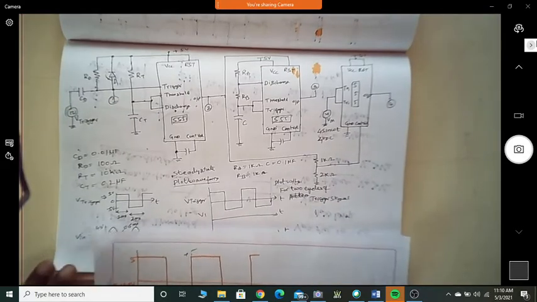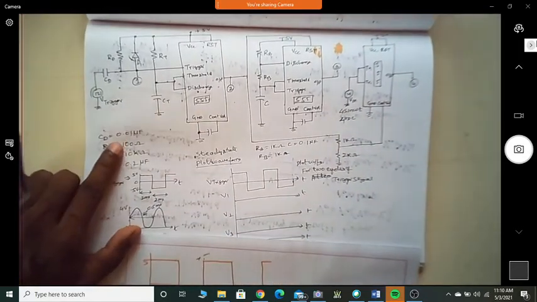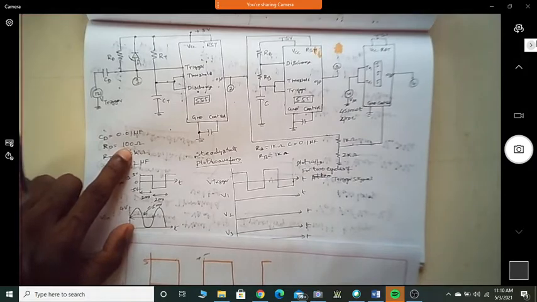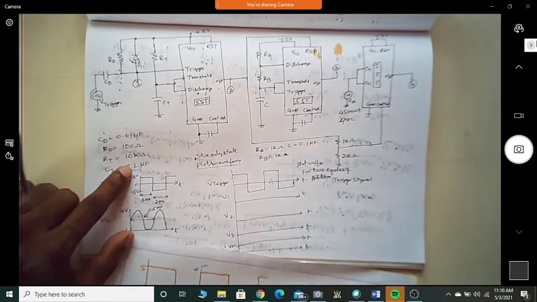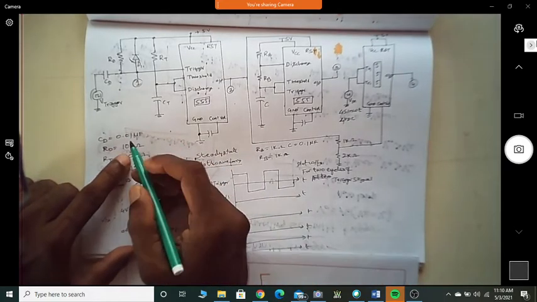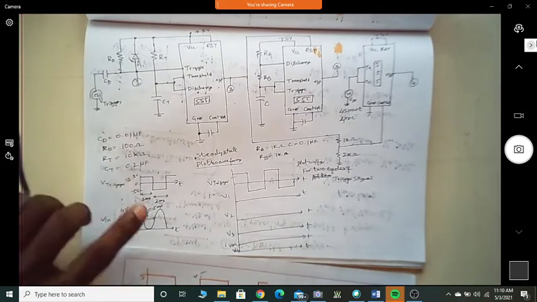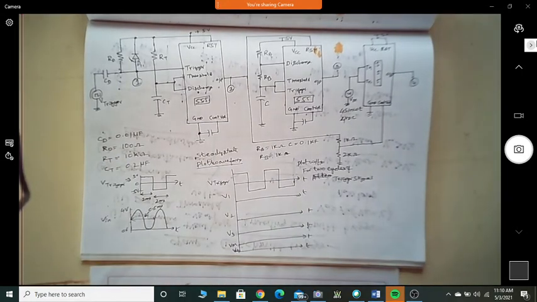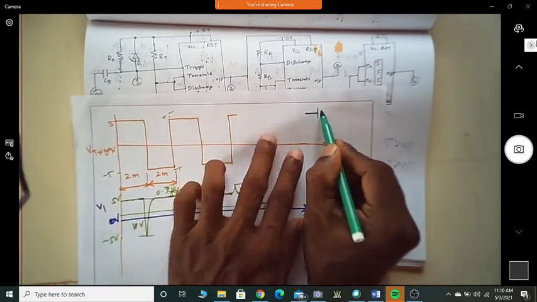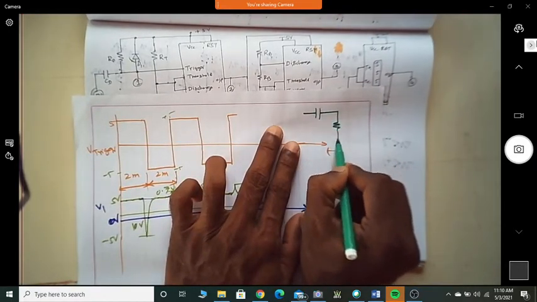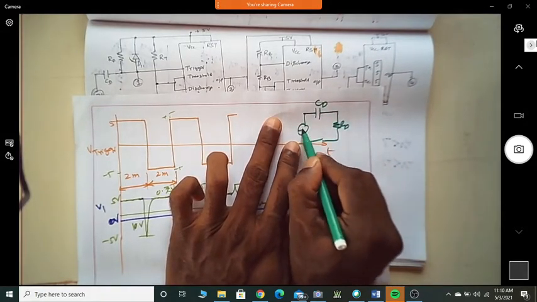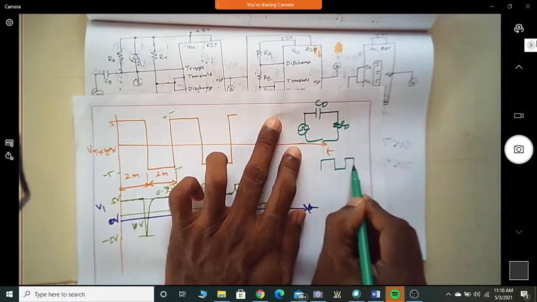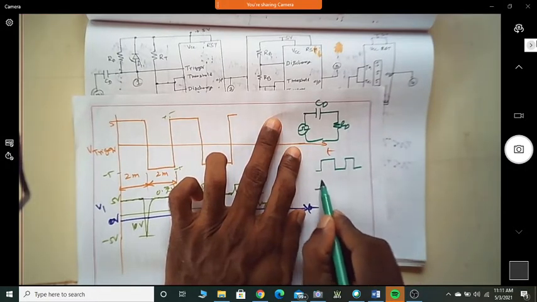So here the specifications that are given are RD. RD is given as 100 ohm. RD is this resistor, the differentiator resistor, and CD is 0.01. If you look at RD and CD, of course this is a differentiator circuit, so let me just rewrite the differentiator circuit here. Assume this is your differentiator circuit having CD and RD. Let me connect a square wave. If I apply a square wave here, I will get spikes.